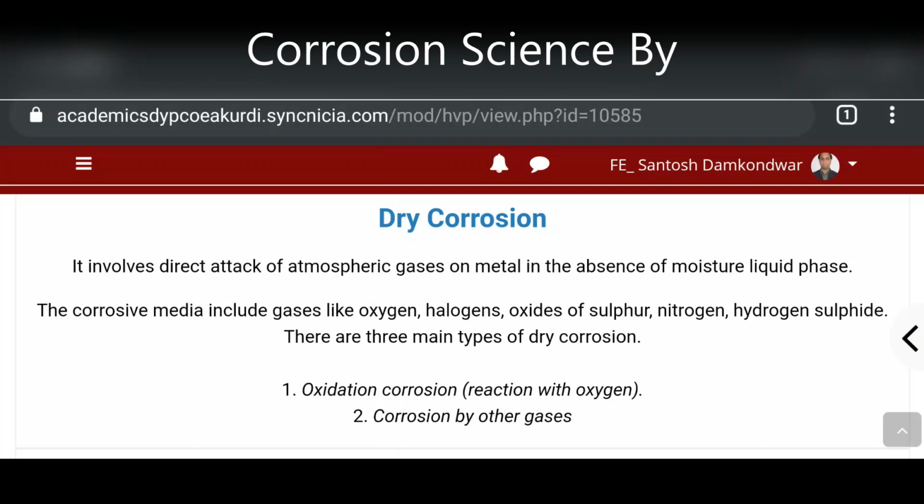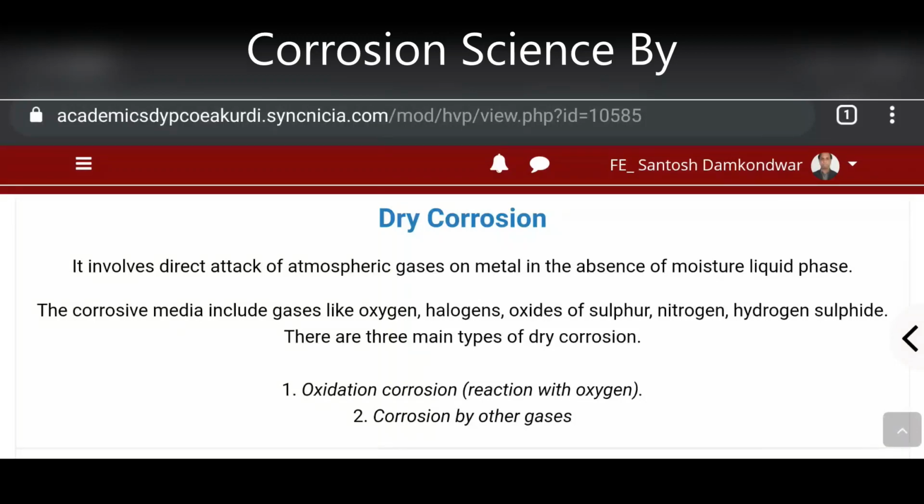In the last video, we talked about the two types of corrosion. One is called dry corrosion, the second one is called wet corrosion. Here we will briefly discuss dry corrosion and its mechanism. As we know, it involves direct attack of atmospheric gases on the surface of metal in the absence of moisture or liquid phase.